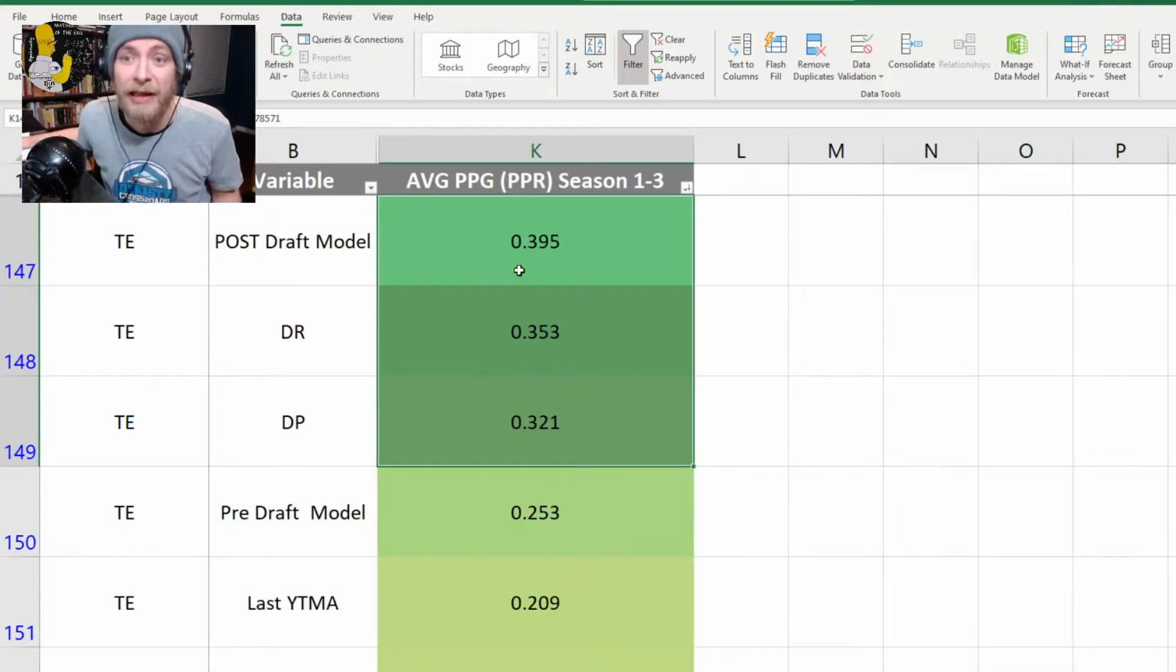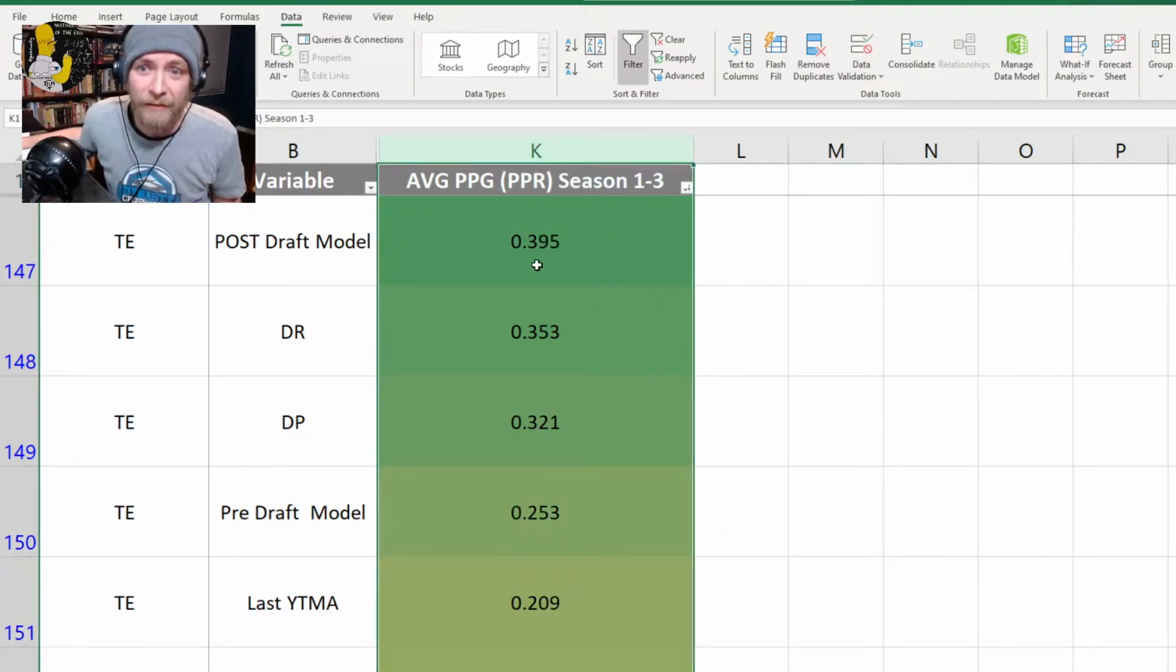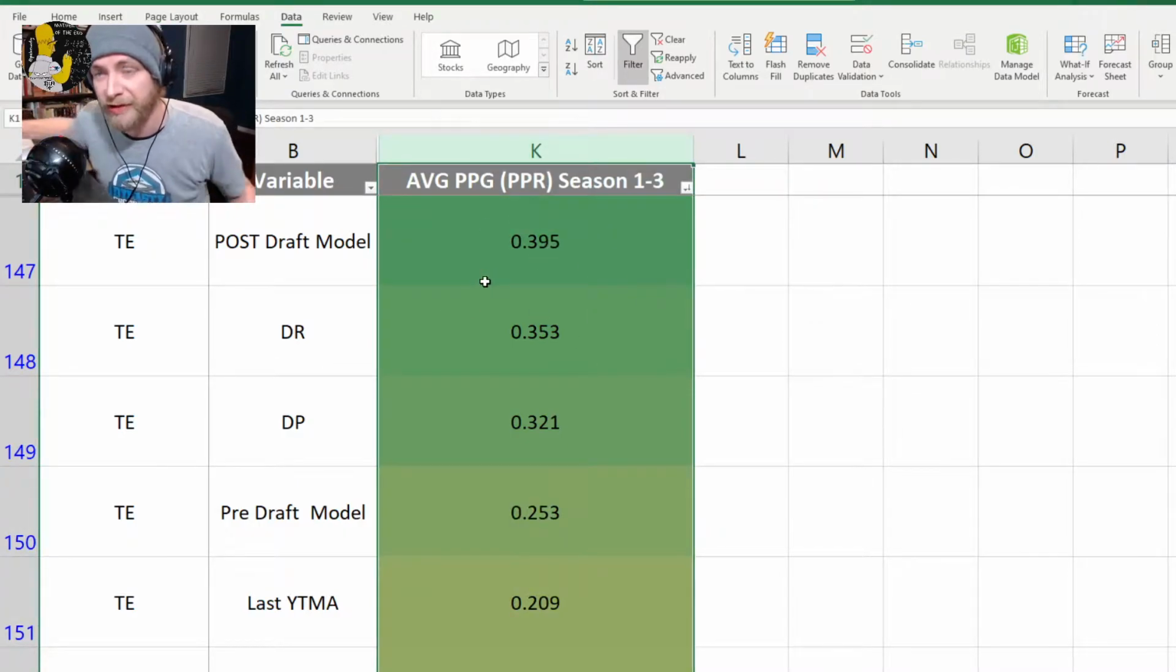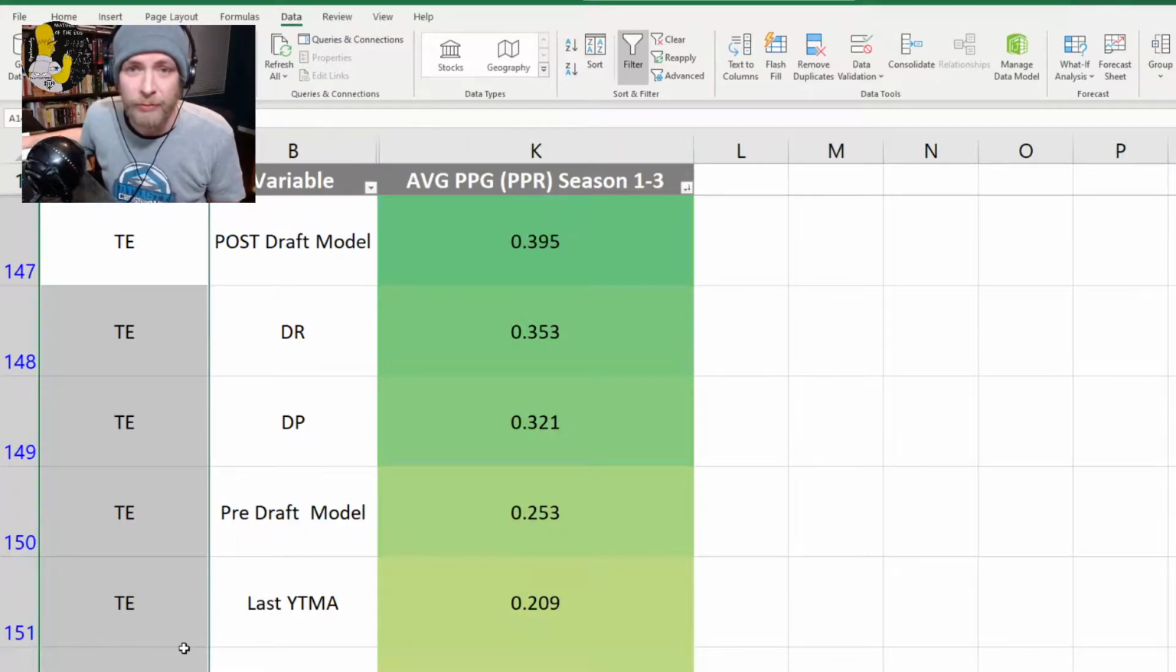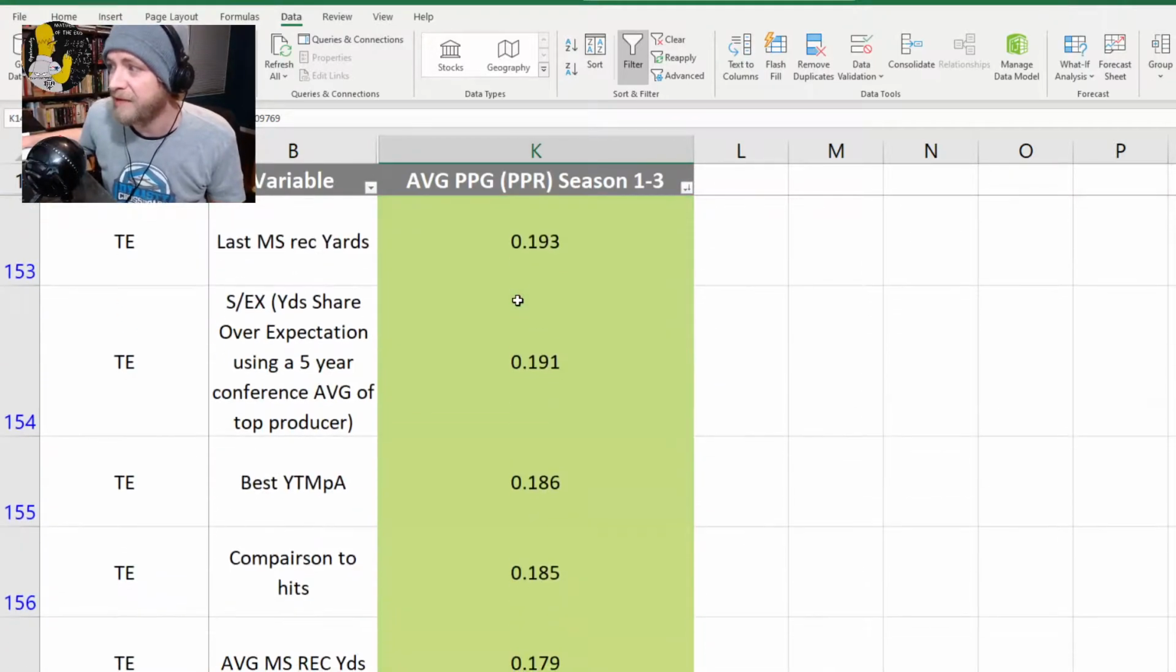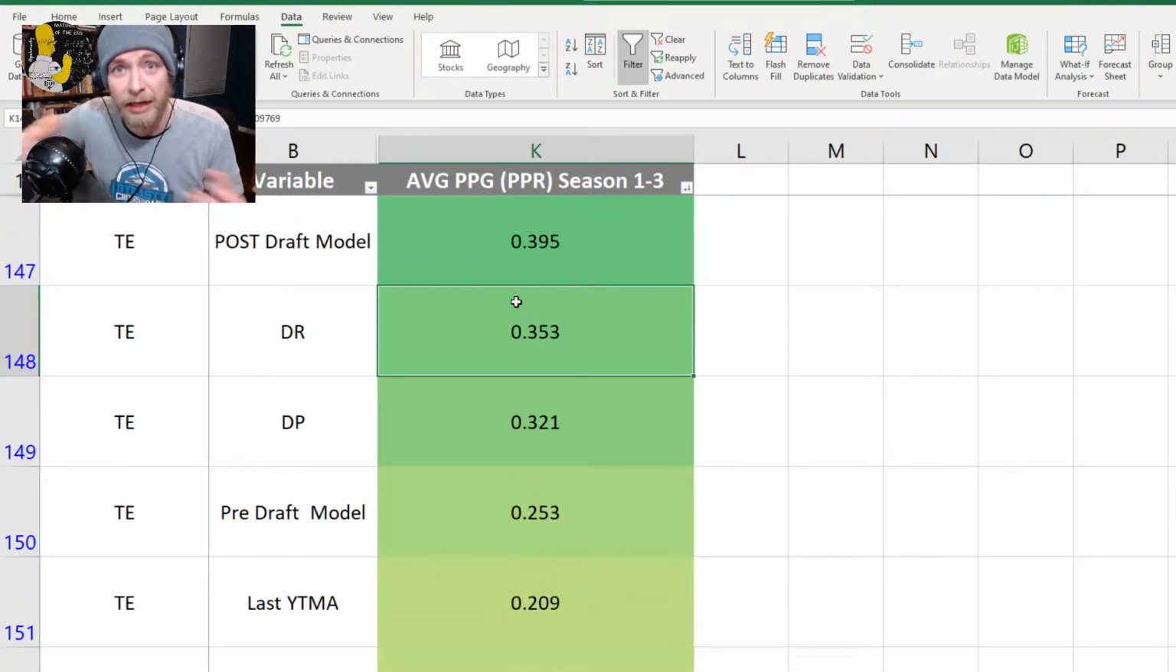Second thing to know is, if you sort by the average points per game, because what we're interested in is points, and then sort by tight end position, and then scroll down, you can essentially see which stats have the highest connection to, or the highest explanation of variance, which is a nerdy way of saying it, production in the NFL over the first 3 years.